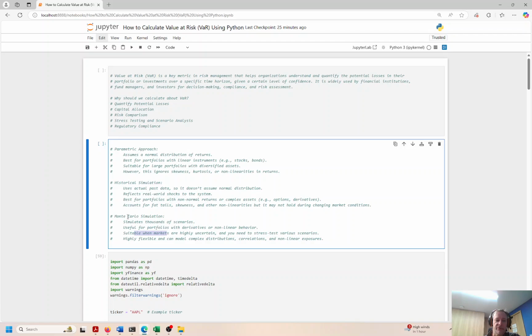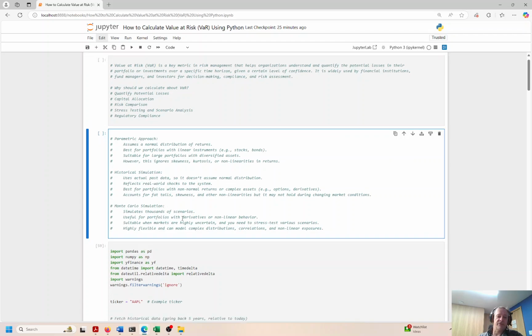But Monte Carlo simulation can help us in this type of event because it looks at a whole bunch of different scenarios, right? Where we're looking at almost any possible scenario that you can imagine, tens of thousands, hundreds of thousands, maybe millions of different scenario events can be generated and interpreted by a Monte Carlo simulation. Okay, so let's jump into it.